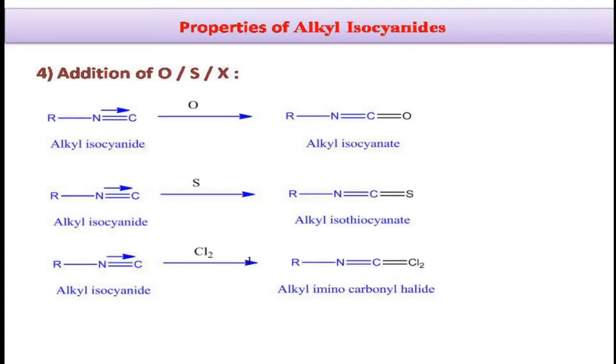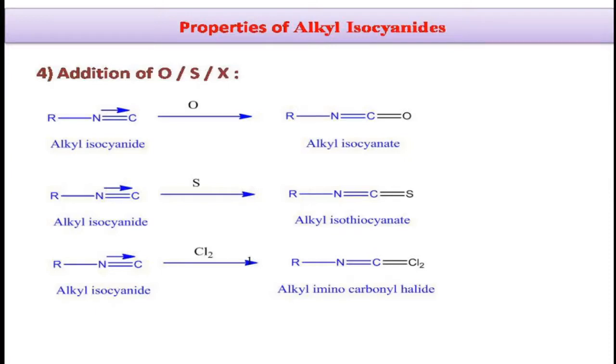alkyl cyanides have a pleasant smell, whereas alkyl isocyanides have an unpleasant smell. Boiling point: alkyl cyanides have a high boiling point, alkyl isocyanides have a lower boiling point. Hydrolysis: alkyl cyanides will undergo hydrolysis in the presence of both acid and base medium, whereas alkyl isocyanides will undergo hydrolysis in the presence of acid medium.